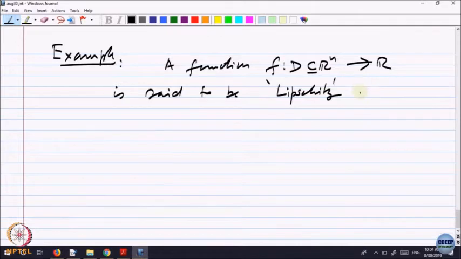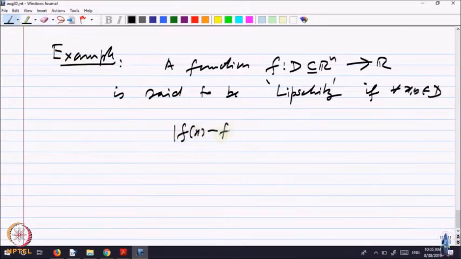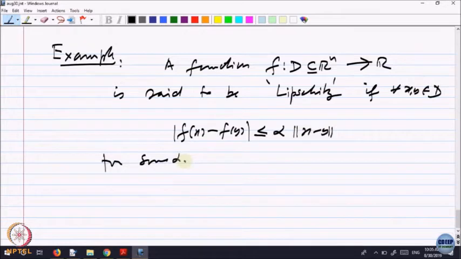It is said to be Lipschitz if for every x, y belonging to the domain D, the distance between the images is less than or equal to some alpha times |x minus y|, for some alpha.